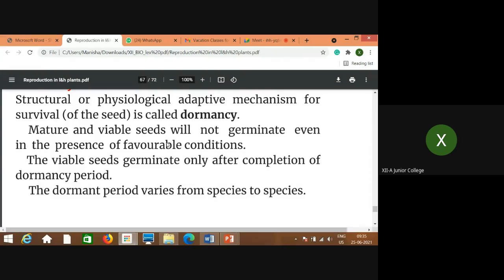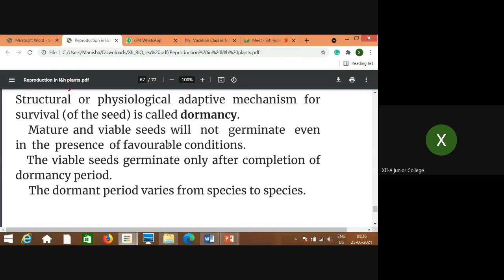If they germinate and the environmental conditions are not favorable, obviously they will vanish from the surroundings and from nature itself, if they do not have this mechanism of survival, which is called an adaptive mechanism or adaptation. This is one of the types of adaptations seen in seeds, which is also important.